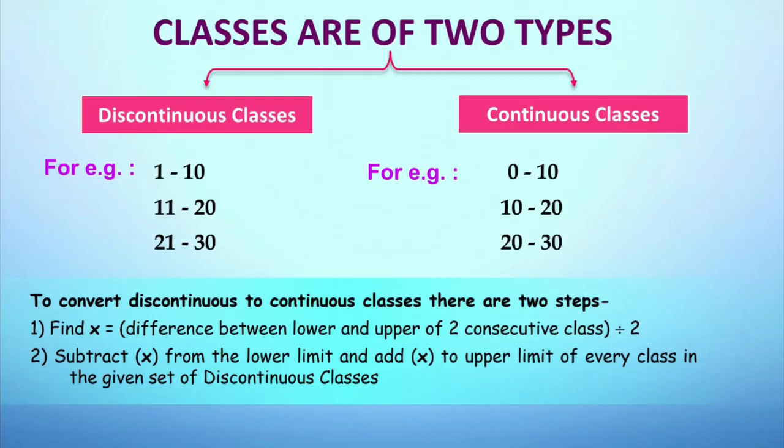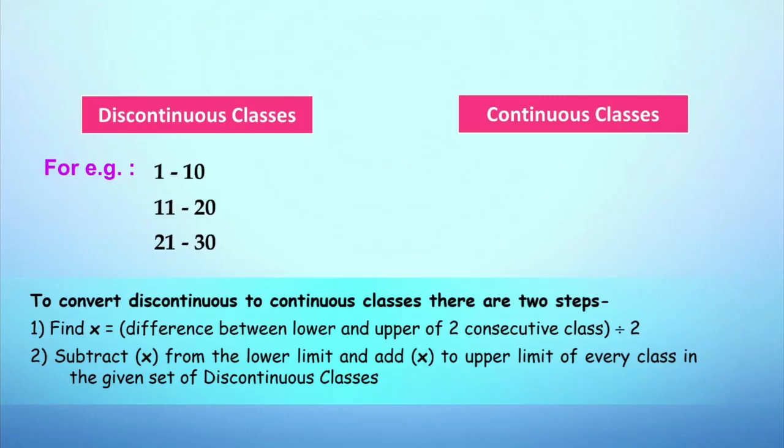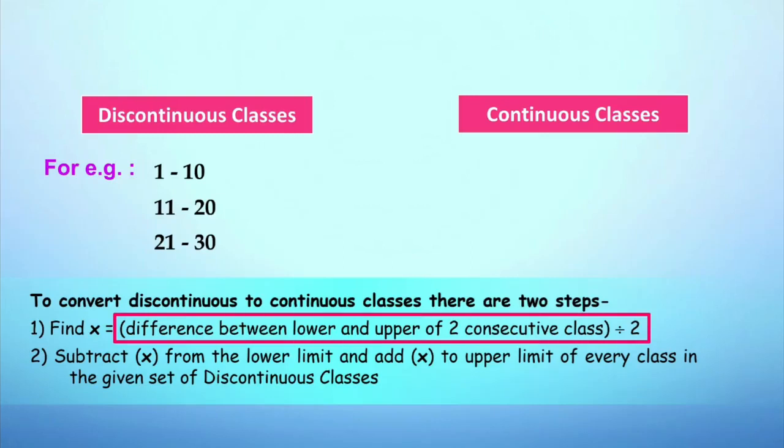Now let's see an example. If we want to convert 1 to 10, 11 to 20, 21 to 30 to continuous class, we will just apply the steps that we have learned. The two steps, if you remember, finding x and then subtracting x from the lower limit and adding x to the upper limit. For that, let's consider the given example. First, we will find x. Let's consider the first interval, that is 1 to 10, and the second interval, that is 11 to 20. We will consider the upper limit of the first interval and lower limit of the second interval, and we are going to find the difference.